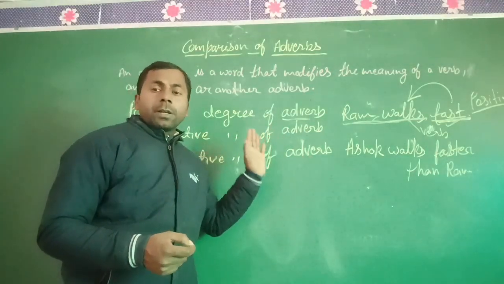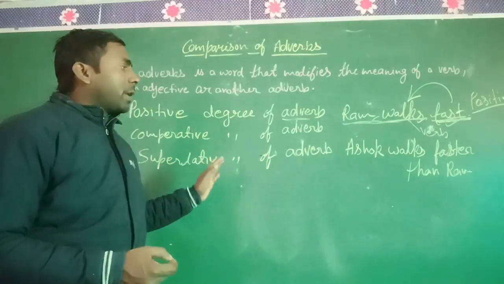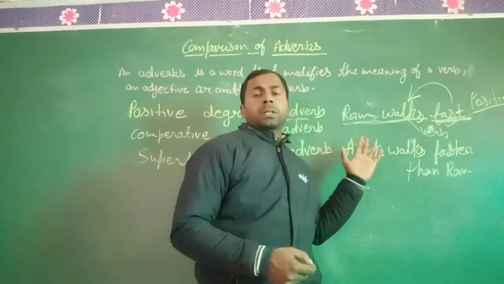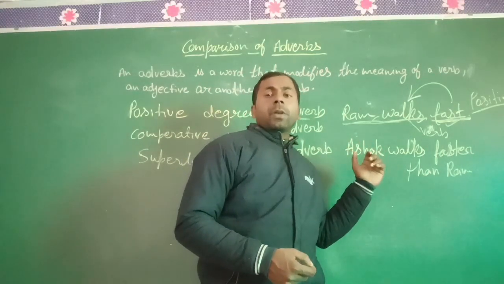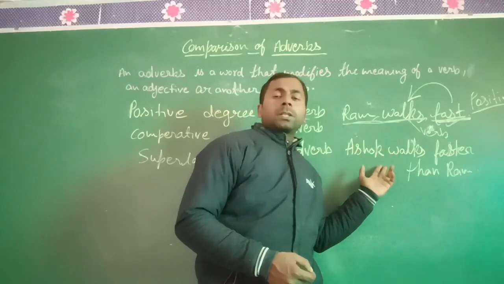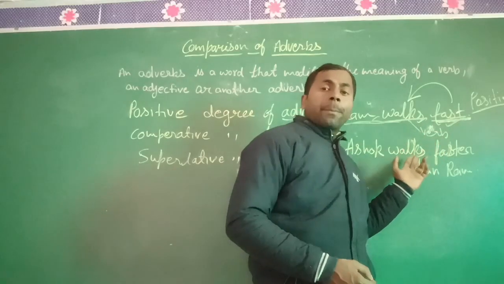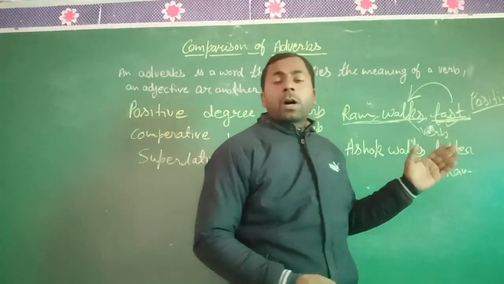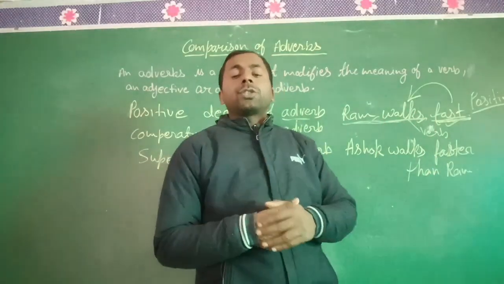In which condition can we use the comparative degree? When we compare between two persons, our adverb changes into the comparative form. So faster is the comparative form of the adverb. I hope you all understand it.